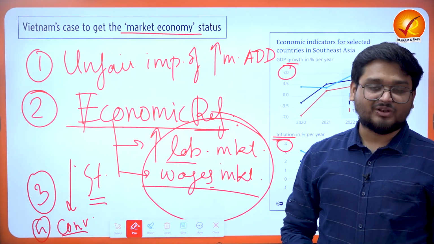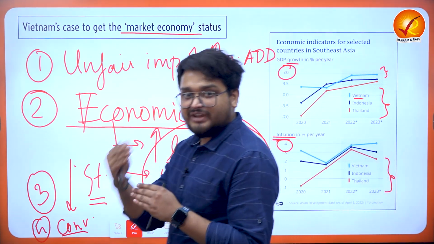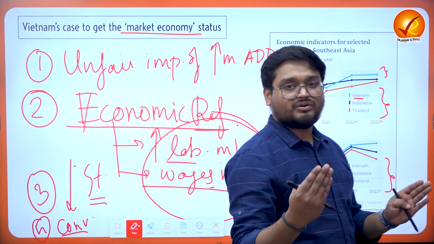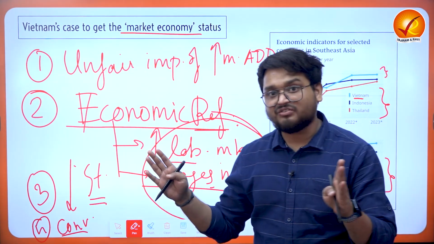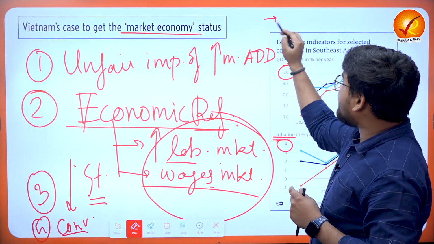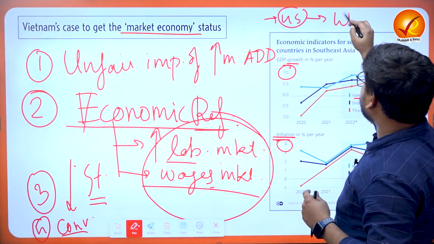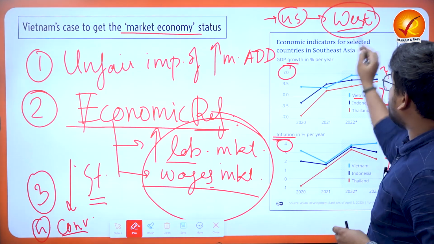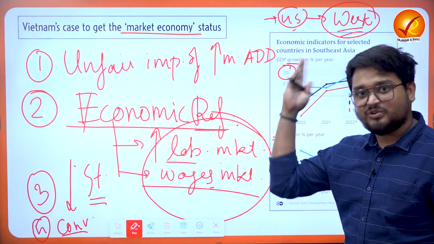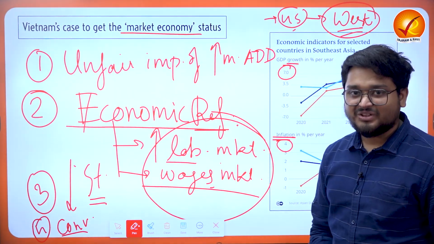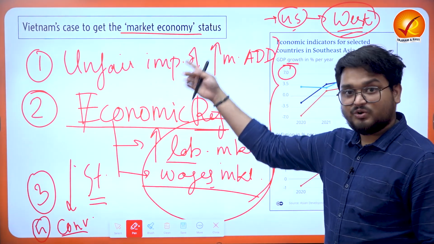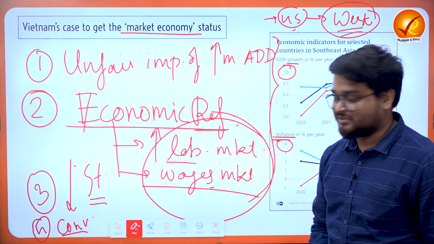to market economy status. So that a greater level of integration of Vietnam with the US can happen, and Vietnam's exports can be liberalized over a period of time, because this non-market economy status, while it is levied by the US, is followed uniformly, blindly, by the Western nations also, because whatever the US does, the rest of the West also follows. So maybe these arguments will help Vietnam's case to get market economy status in the future.